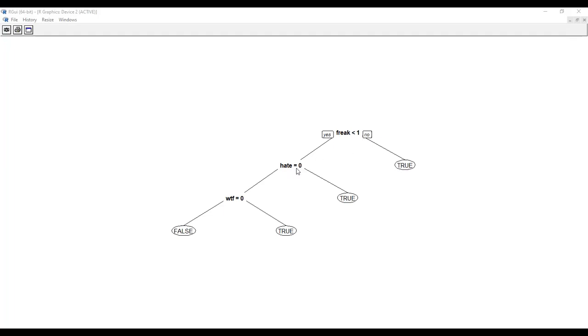Again, hate word equal to 0. If it's yes, we have to check this word. If it is no, which is not equal to 1, anything like 1, 2, 3, 4, that is called not equal to 1. No means it is a true word. Okay, again this word. If it's equal to 0, it means false, it's positive about the product. If it is not equal to 0, meaning 1, 2, 3, it is true. True means which one? Negative about our product. Okay, so you can save this file also if you want. You can save it as a PDF or image, whatever you want.